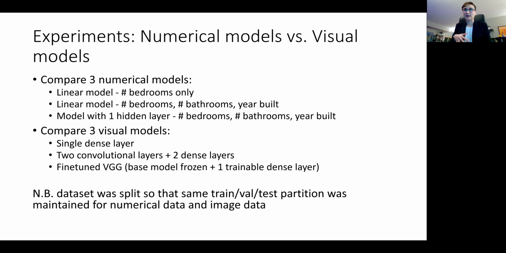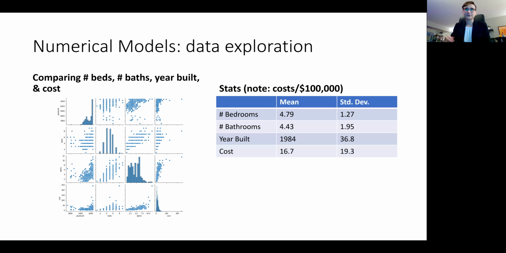When I did the train, validation and test split for the data set, I included all of the numerical values together alongside the image paths so that I could make sure that the same houses ended up in the train, validation and test split for both the numerical model and the visual model, and that code is included in the Git repo as well.